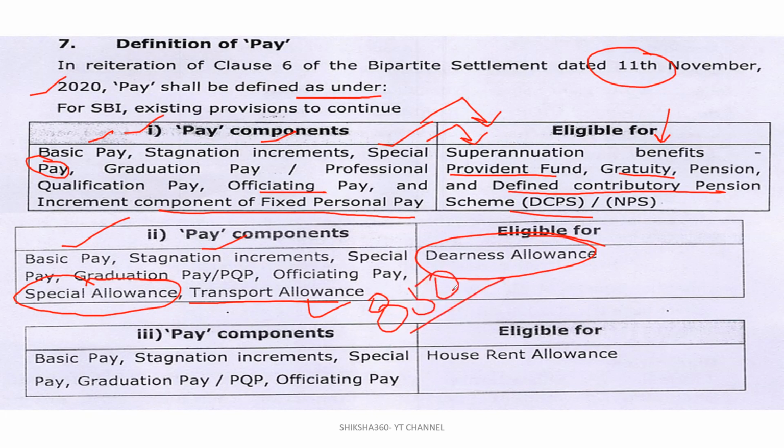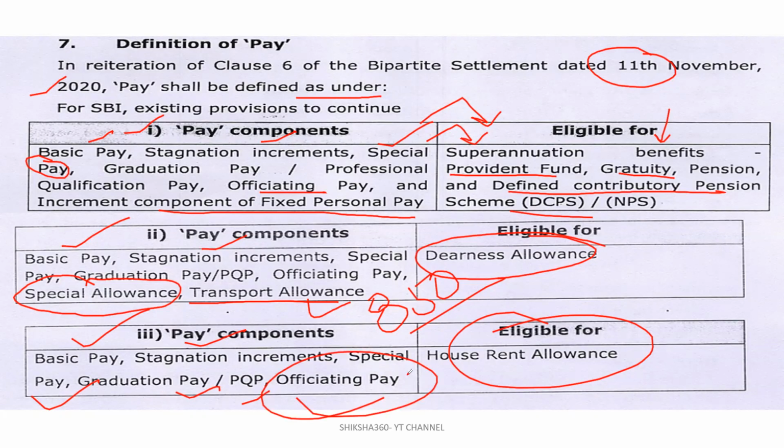Okay. Next one, that is HRA. How is the HRA to be calculated? Basic pay, stagnation increment, special pay, graduation pay, PQP, or officiating pay. Clear? All these components are required for the calculation of HRA. Clear? So you have to take care of these things. Your salary slip already contains everything, but you have to have knowledge of all these things, how it is going on.